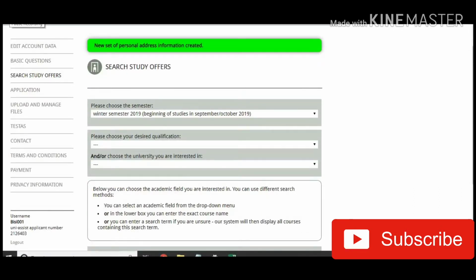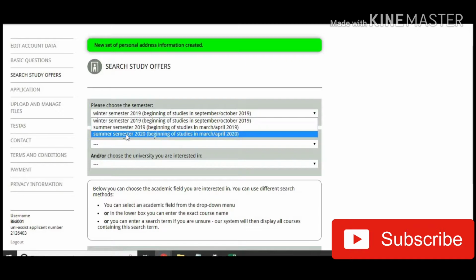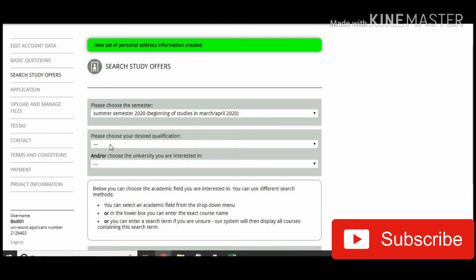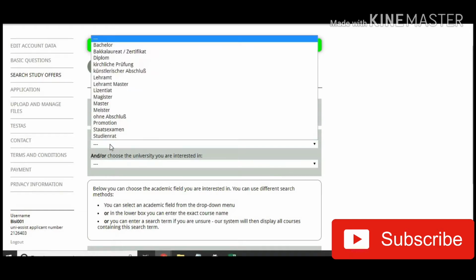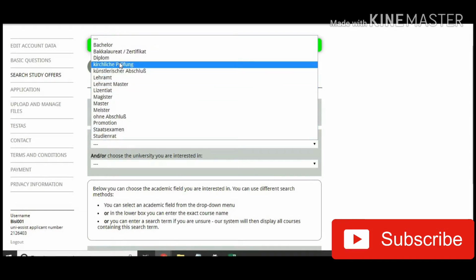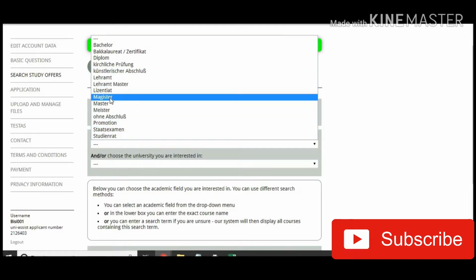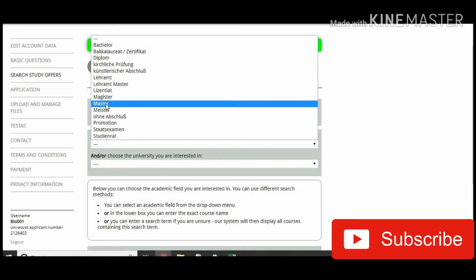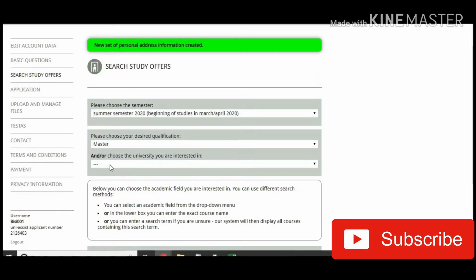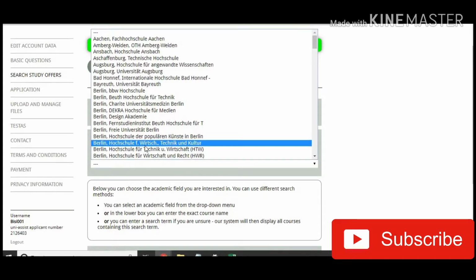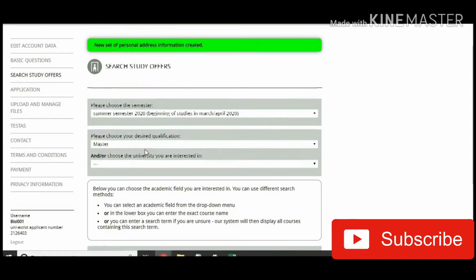And so it brings you here, and then you choose the semester you're applying for. Summer semester 2020, for example. And then you choose your desired qualification, whether you're applying for a bachelor's degree or a master's degree or a PhD, whatever. I'm going to choose master's. And then the school, I'm going to just choose one here.